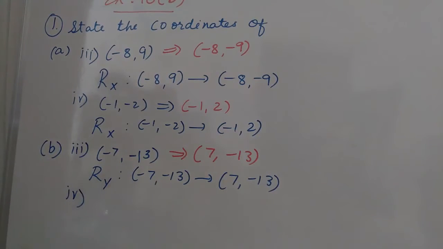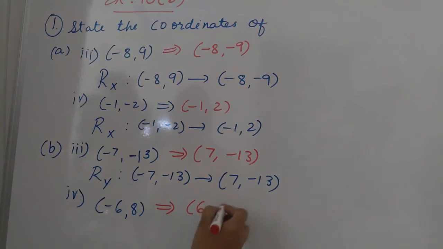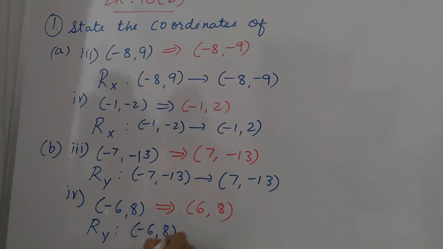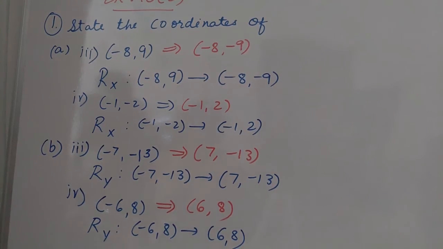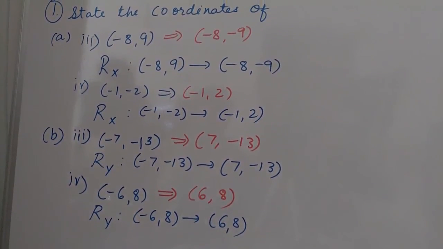Next is number 4, the point given here is (-6, 8). So how can we change it again under y-axis? You have to remember only the x coordinate sign is reversed. X coordinate -6 to 6 and the y coordinate remains as it is. So what answer can we write? Reflection under y-axis of point (-6, 8) becomes (6, 8). So this is how we can solve this first question by taking reflection in the x and y axis. The other points, students, you can solve by yourself.